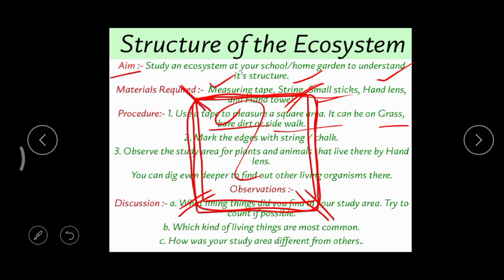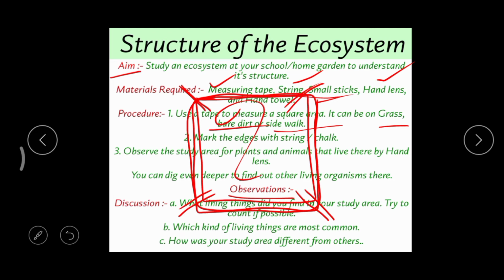Correct. So in this way you have to complete this activity, and under this observation you need to fill in all the things. That means what living things you found here, what is their number, and what you found below the soil, that means under the soil. After the activity, we need to give the activity to different groups.